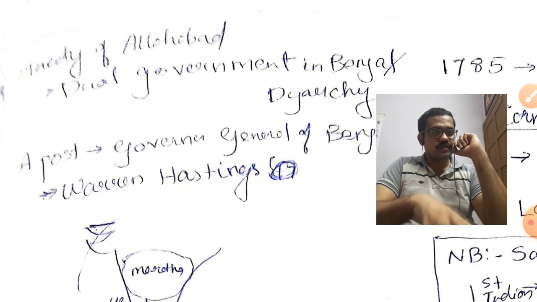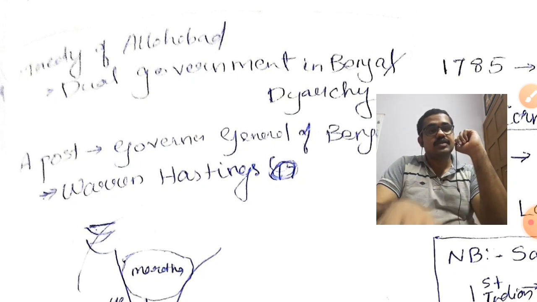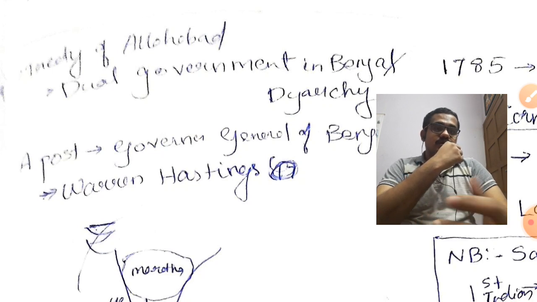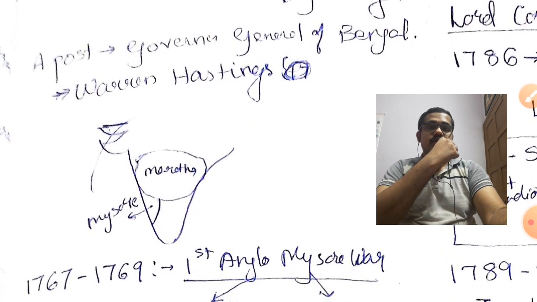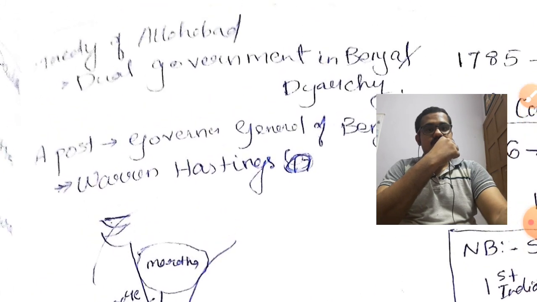This administration was given back to a person, like Mir Qasim, like a general, and the ruler was given that particular power, that is administrative power. But revenue collection powers were taken by the British. So the British had all the powers, and the full responsibility was with the Bengal rulers. So that is known as dual government. Now the post of Governor General of Bengal was started, and Warren Hastings became the first Governor General of Bengal. So that is what we have studied.